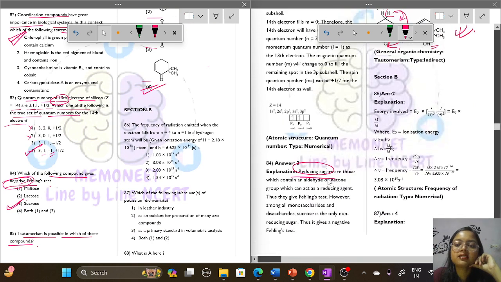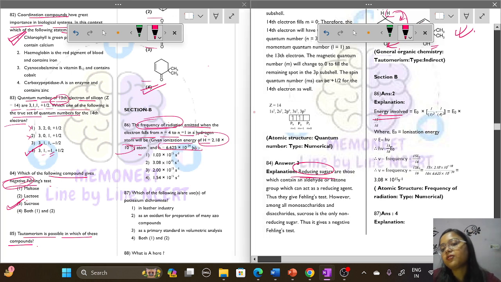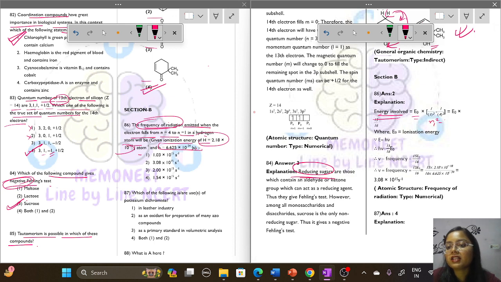Question number 86. The frequency of radiation emitted when an electron falls from n equals 4 to n equals 1 in a hydrogen atom will be? Ionization energy is given, and h is also given. We have to find out the frequency of radiation. We know that the energy formula will be E naught times 1 by n1 square minus 1 by n2 square. From this we will find E as 15 by 16 E naught, where E naught is the ionization energy.